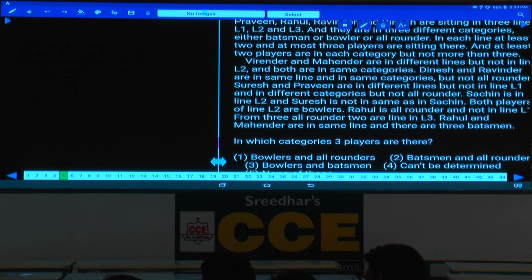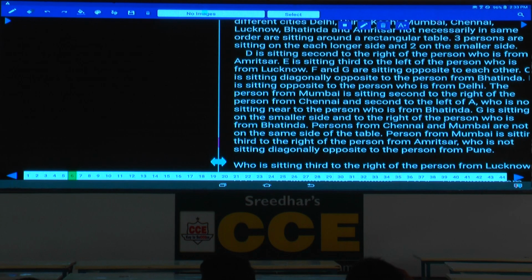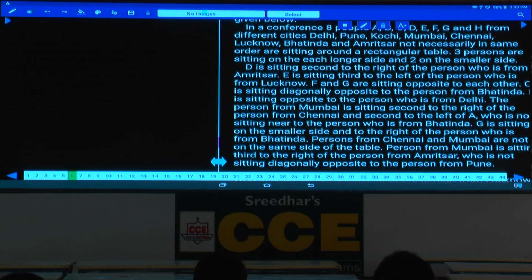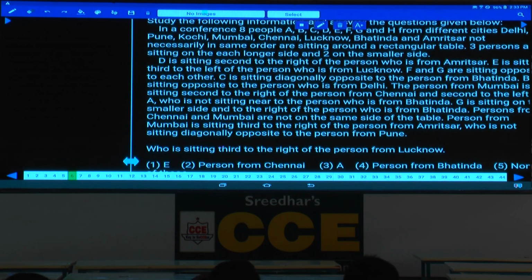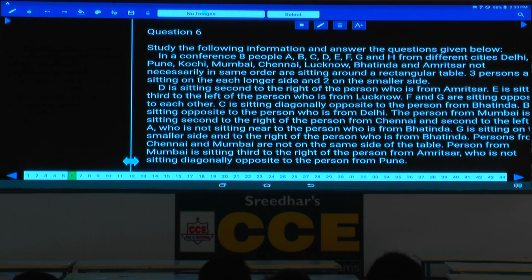Done? Then question number 6 to 10. Now in this 6 to 10, what is the information given here? Now in a conference, 8 people A, B, C, D, E, F, G and H from 8 different cities, Delhi, Pune, Kochi and so on, not necessarily in the same order, are seated around a rectangular table. 3 persons are seated on each of the longer sides and only 2 on the smaller sides.